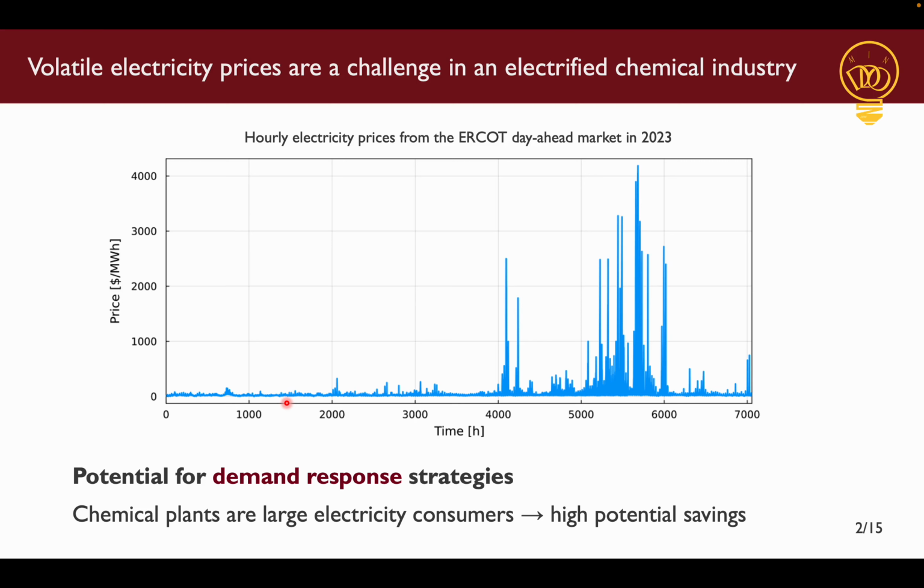Chemical industries are large electricity consumers, and this is also expected to increase as we're trying to shift from fossil fuels to cleaner energy sources. This is where demand response strategies can be very helpful, where we as electricity consumers actively react to volatility in electricity prices by adjusting our consumption.